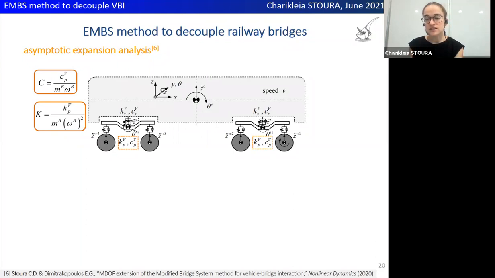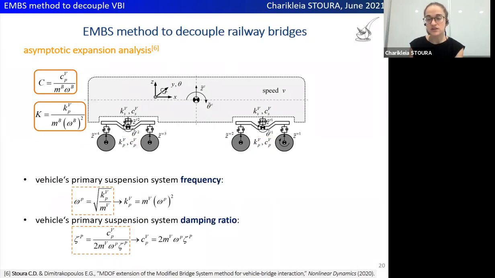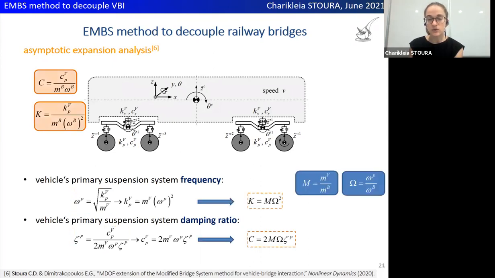The small parameter is decided based on the previous dimensional analysis, according to which the primary suspension system of the vehicle appears to play a major role in the coupling between the two systems. Specifically, we first define the frequency of the primary suspension system of the vehicle based on the stiffness of the primary suspension system and the vehicle's mass. Following, we derive the damping ratio of the vehicle's primary suspension system.